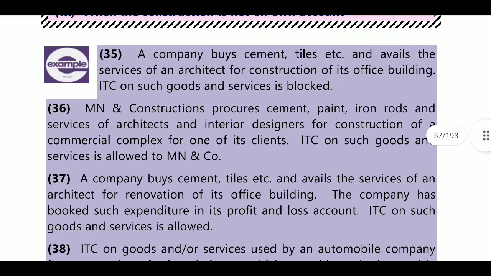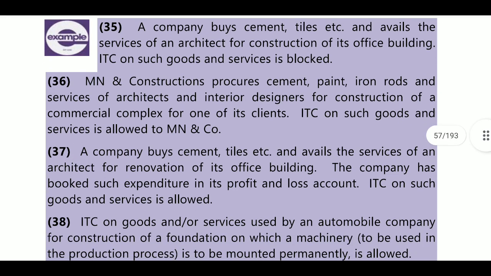Example number 35. A company buys cement, tiles, etc. and avails the service of an architect for construction of its office building. Here it is an office building, so it is a blocked credit. MN Construction procures cement, paints, iron rods and services of an architect for construction of a commercial complex for one of its clients, meaning they are doing the same business. It is furtherance of course of business, so it is treated as allowable.